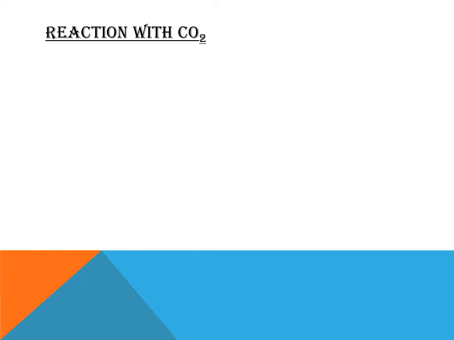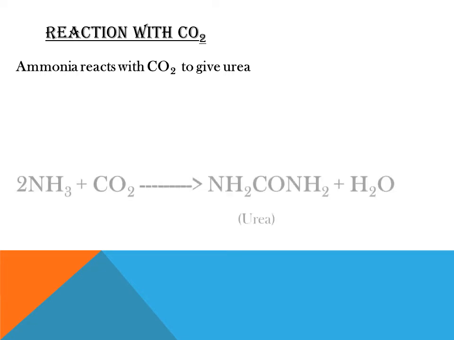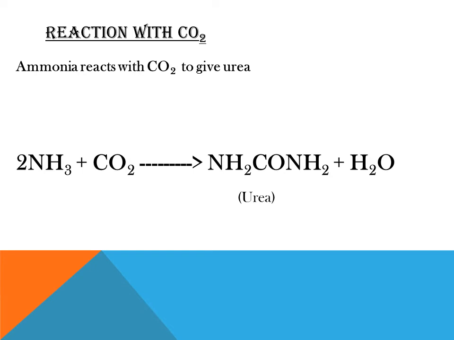Now the next is the reaction with carbon dioxide. When ammonia reacts with carbon dioxide, we get an important fertilizer, that is urea. The equation is 2NH3 + CO2 gives NH2CONH2 + H2O. NH2CONH2 is known as urea. It is an important nitrogenous fertilizer.